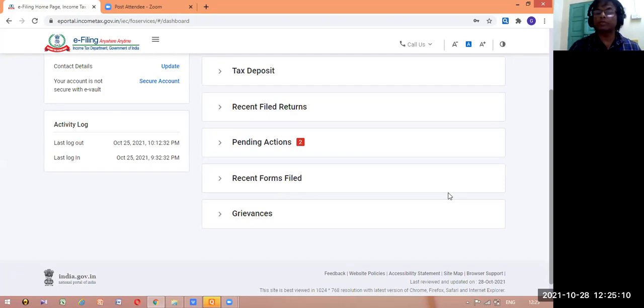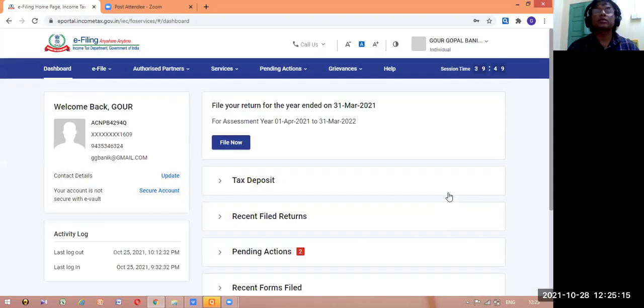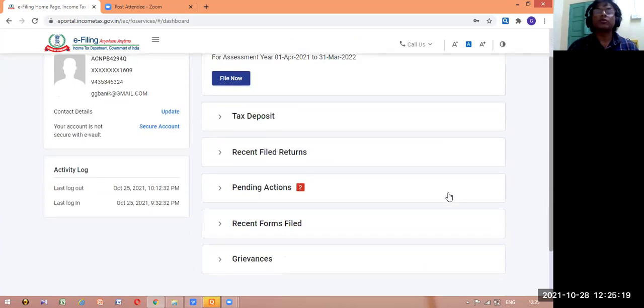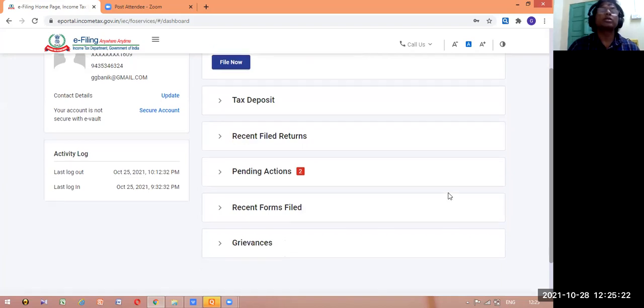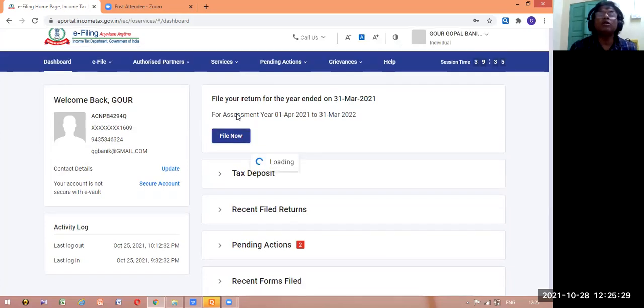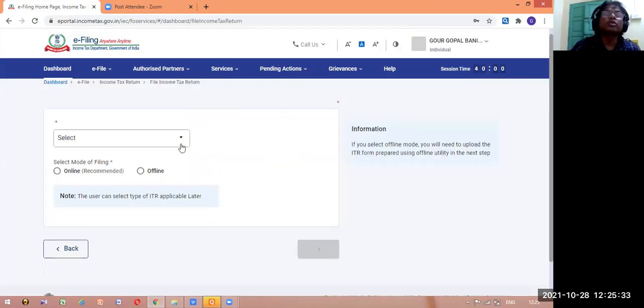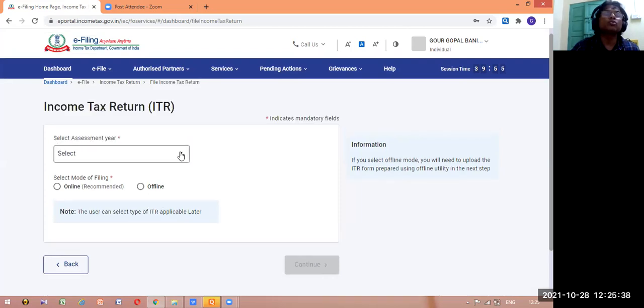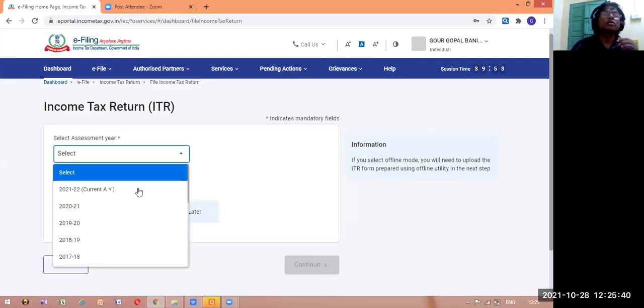So you see, many things will be coming here: deposit tax, recent filed returns, pending action, recent forms filed, grievances. But I now choose file now because I'm showing you how to file. My target is to go for ITR 2. So first of all, I'll choose the assessment year. It is assessment year 21-22.